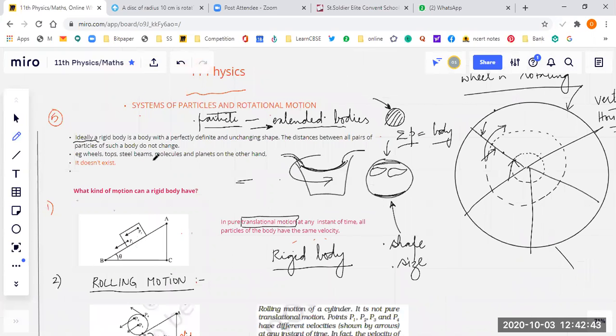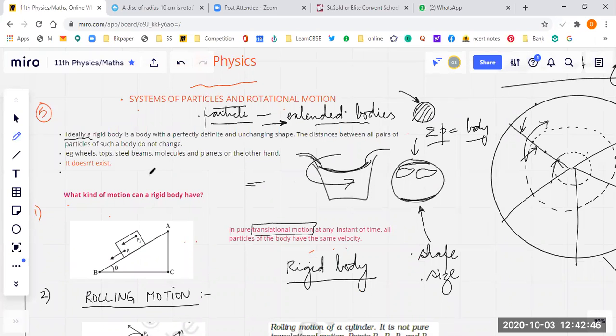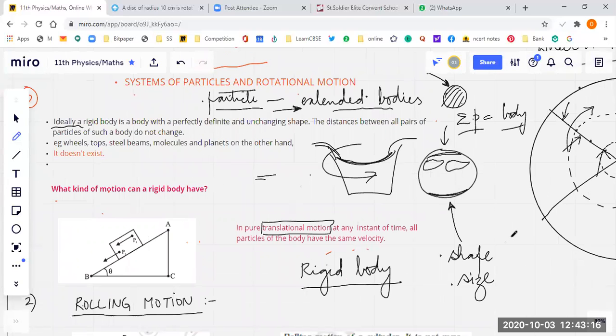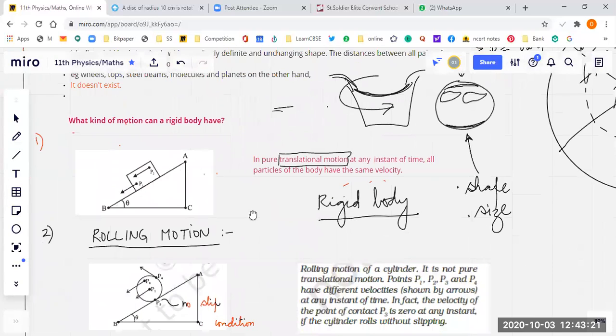It's written here. Why doesn't it exist? Because every body deforms under the effect of forces, under the effect of pressure, under the effect of gravitational force. There is a deformation in every body. But then, just for consideration purposes, we can assume a body to be a rigid body. Why? To understand the effect of external forces in a better manner. Now we are going to talk about what kinds of motion a rigid body will have. Let's go further, students. We want to see the kinds of motion a rigid body has.